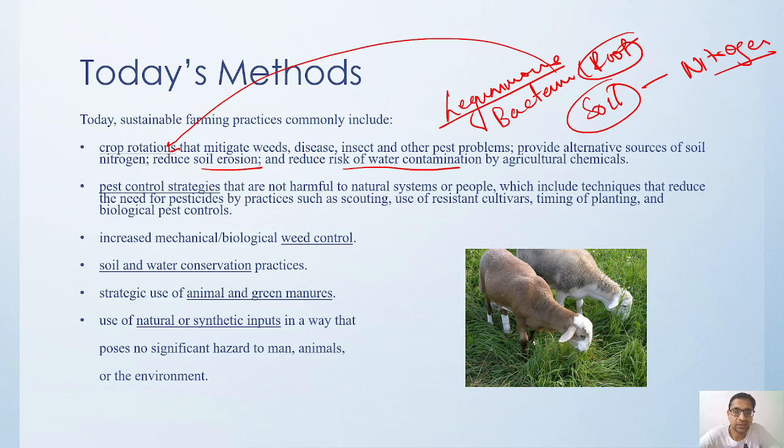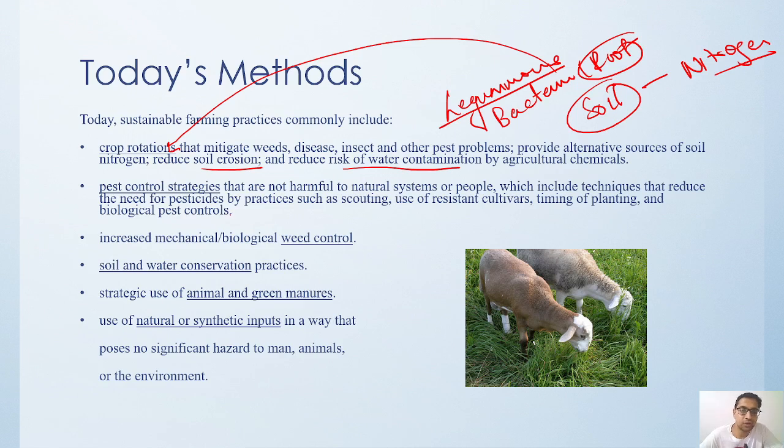We can utilize scouting, we can use resistant cultivars, and we can use timing of plantation, like planting at a time when we do not have issues with weeds. We should not give too much time for a weed to grow. This is how we can utilize biological pest controls.